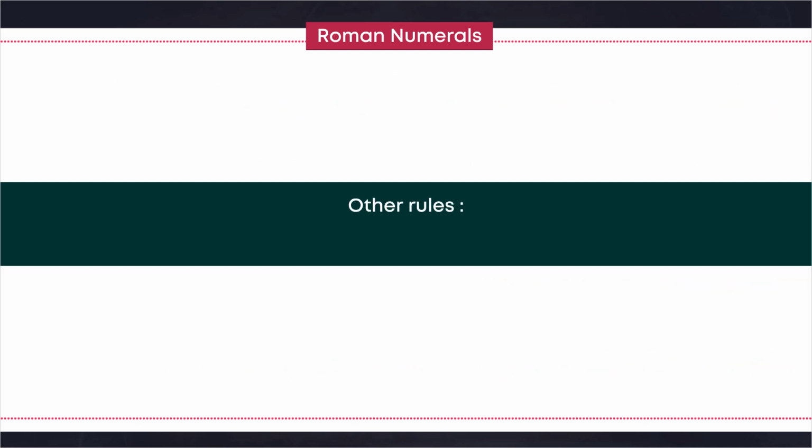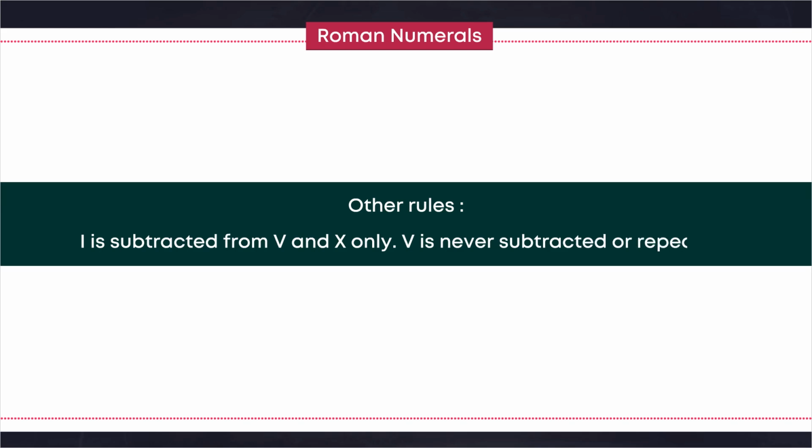Other rules. I is subtracted from V and X only. V is never subtracted or repeated.